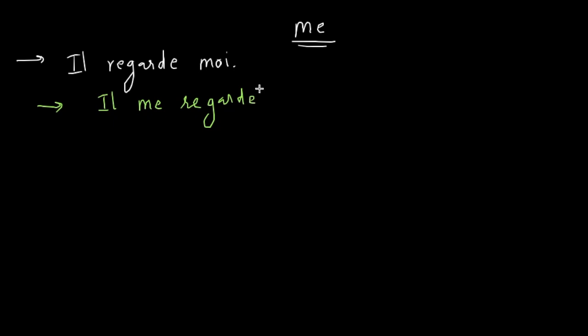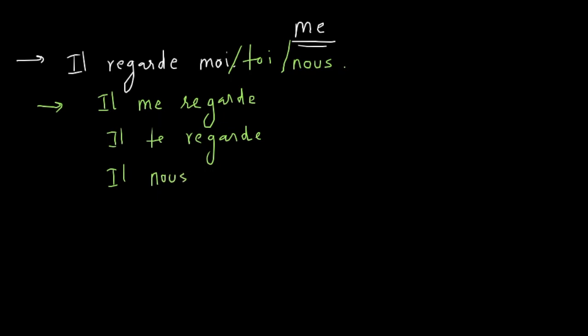Cool. And if this were tu, then you would have said il te regarde. Nice. Cool. If this were nous, he's watching us, then you would have said il nous regarde. Nice. Awesome. And regardons, no. See, no, right, my bad. Yes, he is watching, na. He is watching whom? He's watching us. This is a nice case, okay?